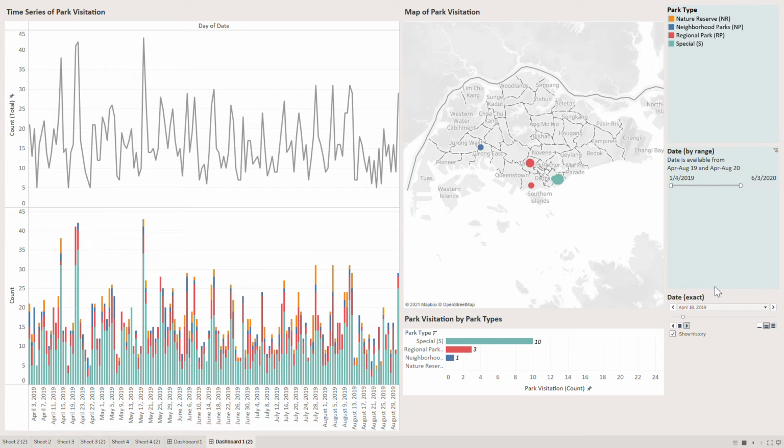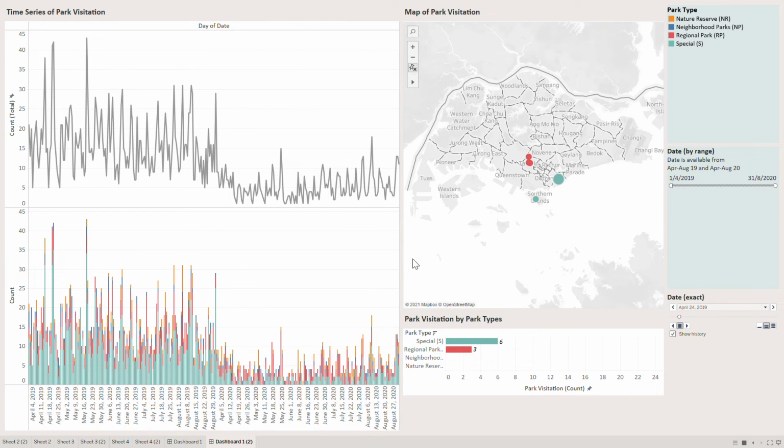Using this dashboard, users will acquire preliminary information on the trend of park visitation across the 2 study periods, daily count and spatial distribution of park visitation, and daily count of park visitation by types.